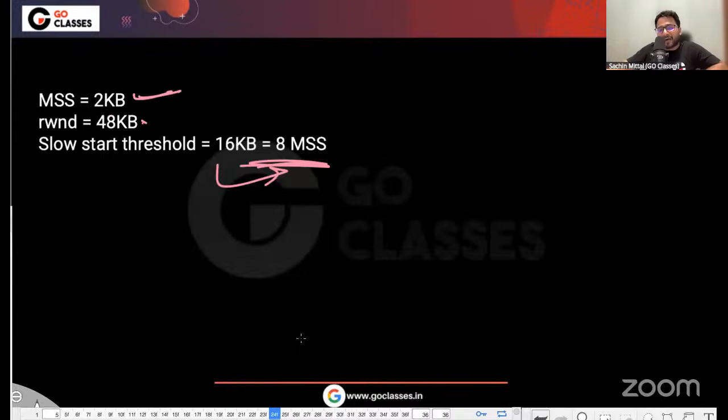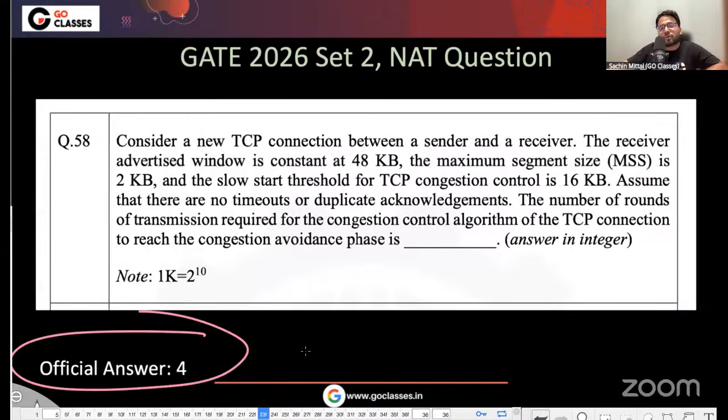Better is that they should give three and four both as correct, because in the exam it is really not very practical to focus on such details. If someone has done four, they have also equally worked hard. If someone has done three, so I would say that three and four both should be accepted, but ultimately three should be the answer, I think.